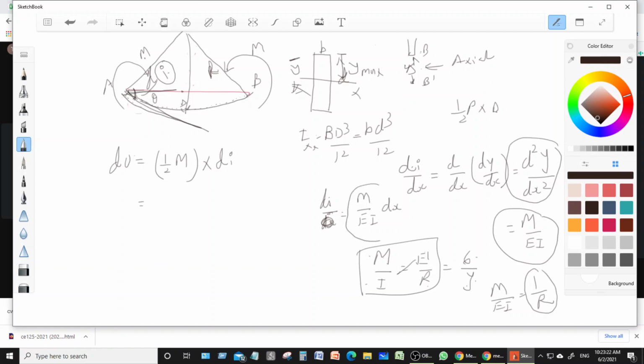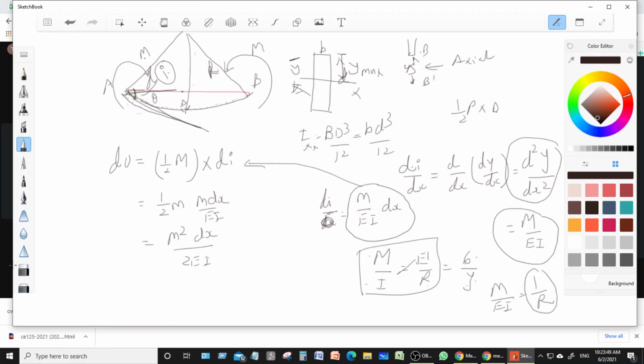So we put this over here and we get 1/2 M into dx upon EI. So indirectly dU is equal to M square dx upon 2EI, which is almost similar to our previous derivation.